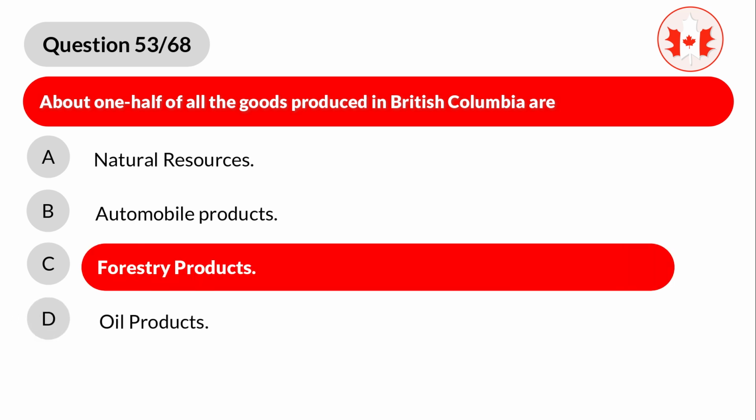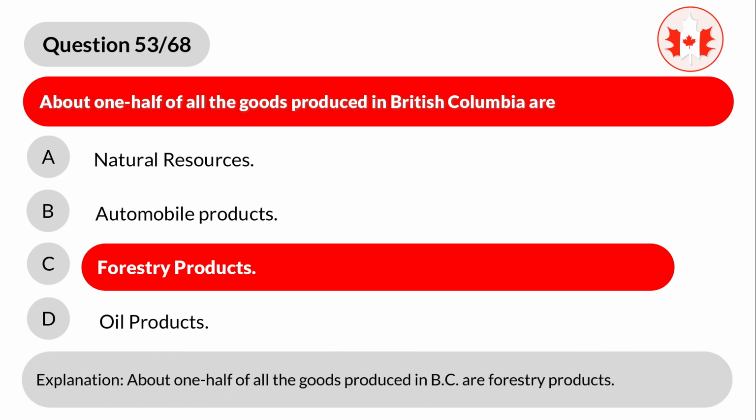Correct answer is C. Forestry products. Explanation. About 1/2 of all the goods produced in BC are forestry products.